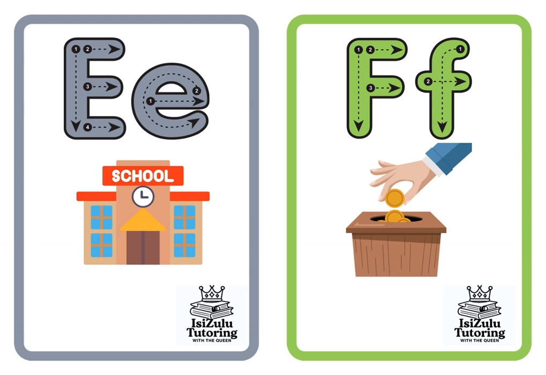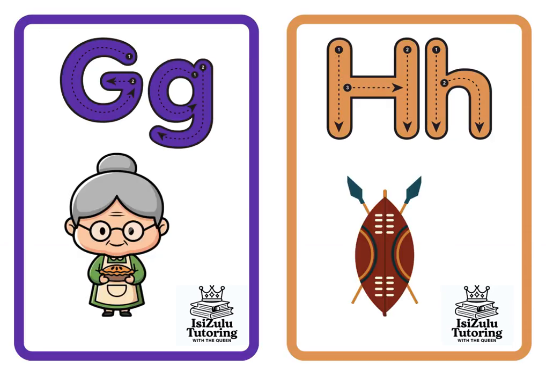Then next we have g, ga ge gi go gu, for ugogo. Then ha, as in like ha. Did you just do that? Ha. I can't believe it. And the picture I used is ihawu, which is a Zulu shield. Or halala, which is congratulations.